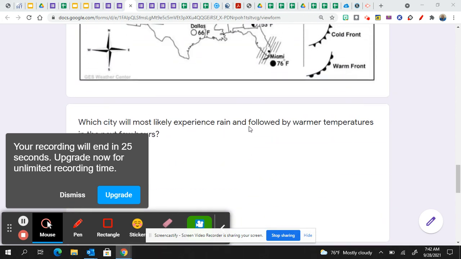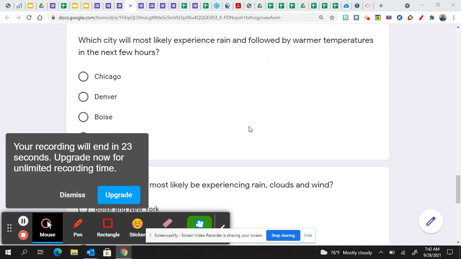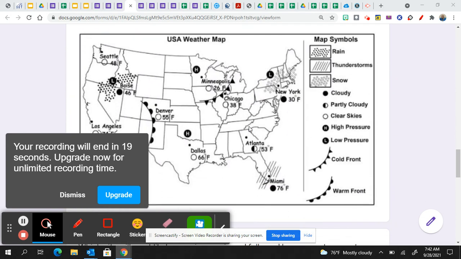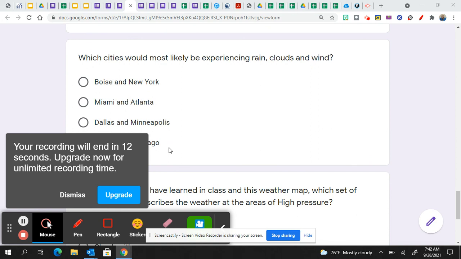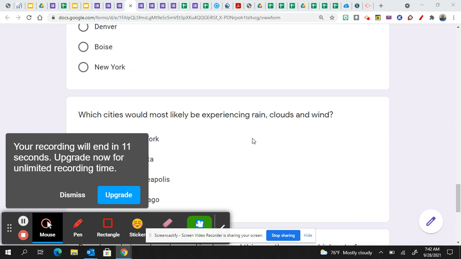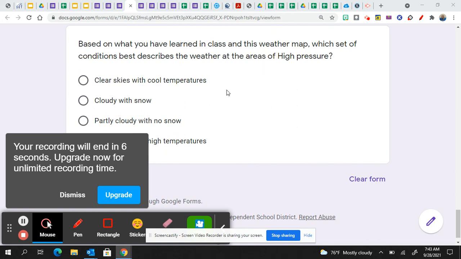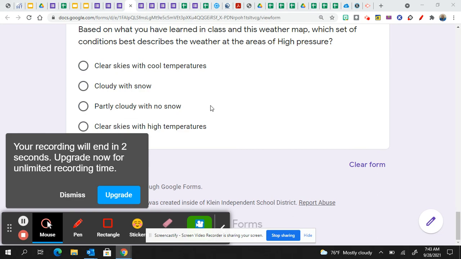Okay. Let's see. Dallas and Minneapolis. Dallas looks clear. It's not that one. Seattle and Chicago. Chicago is about to have rain, maybe, and Seattle's clear. So I'm going to go with our answer choice being Boise and New York. Last question, based on what you've learned in class and this weather map, which set of conditions best describes high pressure? Remember, high pressure is happy weather, so clear sky.